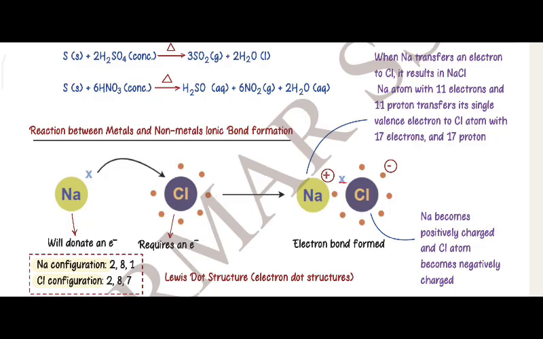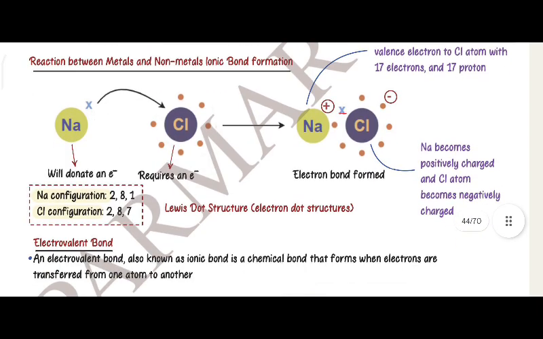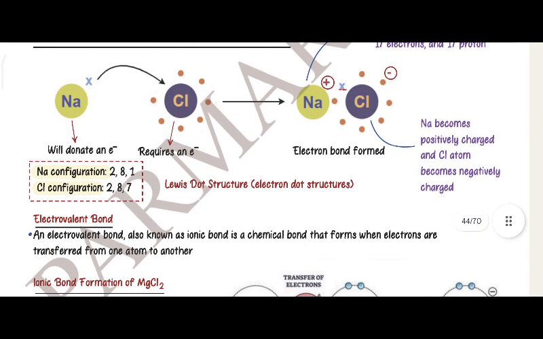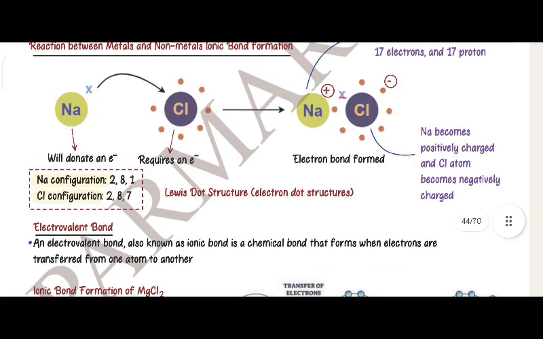Reaction between metals and nonmetals: ionic bond formation. Sodium will donate an electron. Sodium configuration is 2,8,1 and chlorine configuration is 2,8,7. Chlorine requires an electron, and sodium has one extra electron. Lewis dot structure, or electron dot structure.